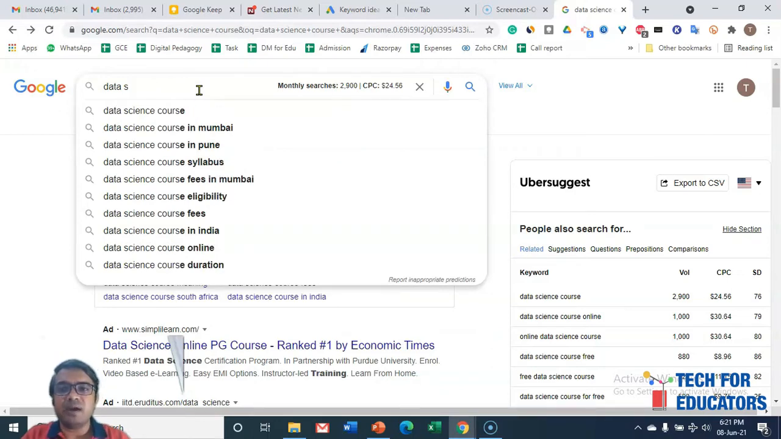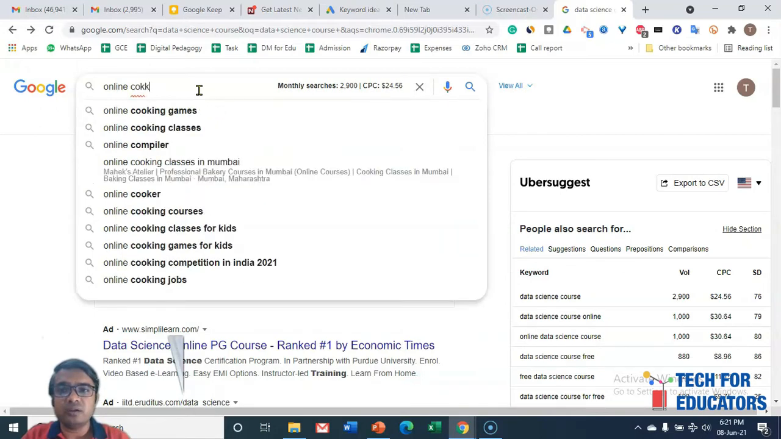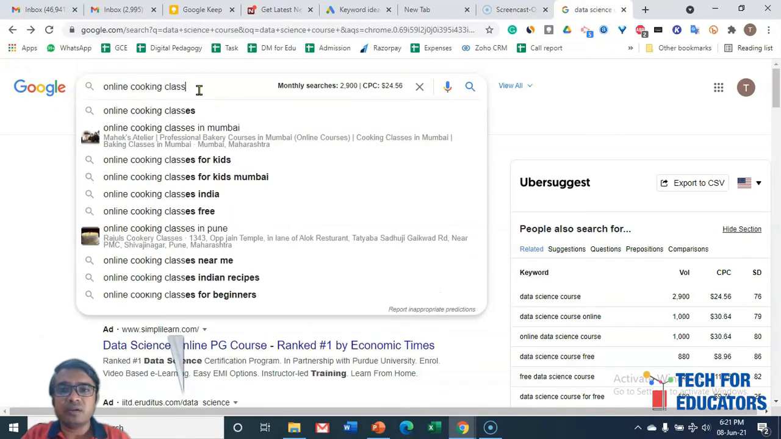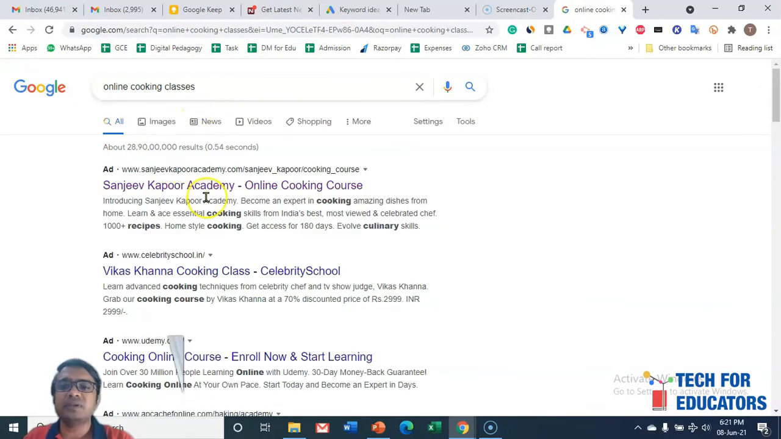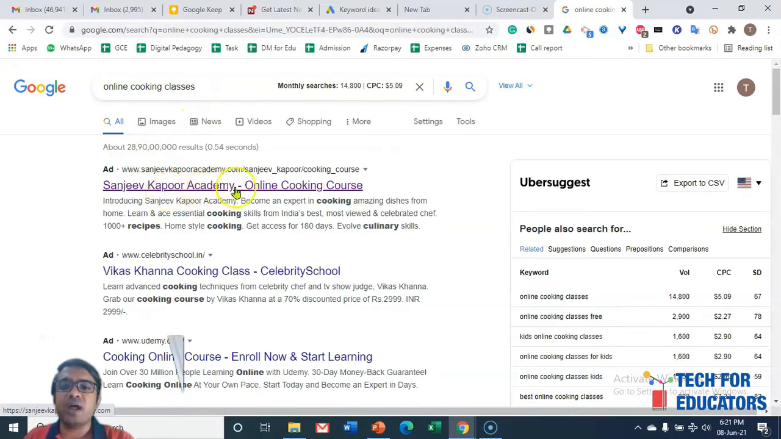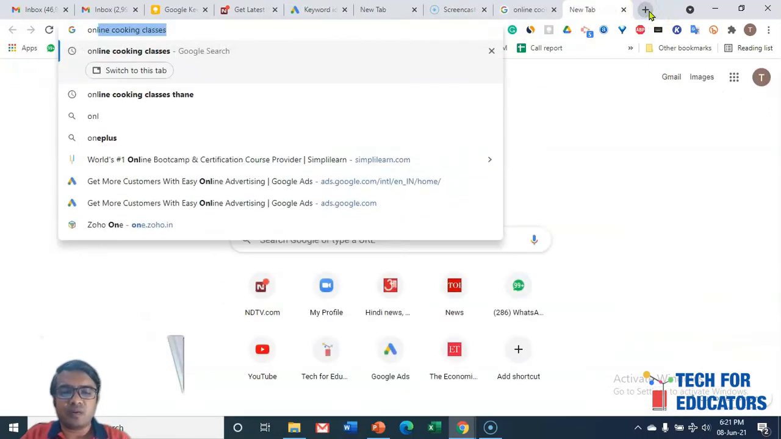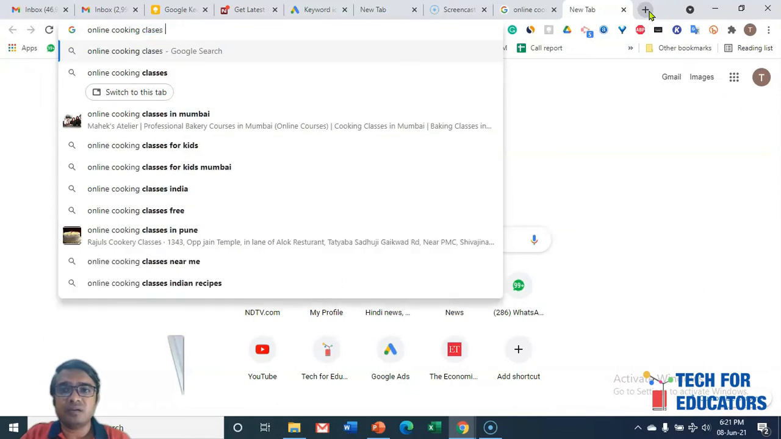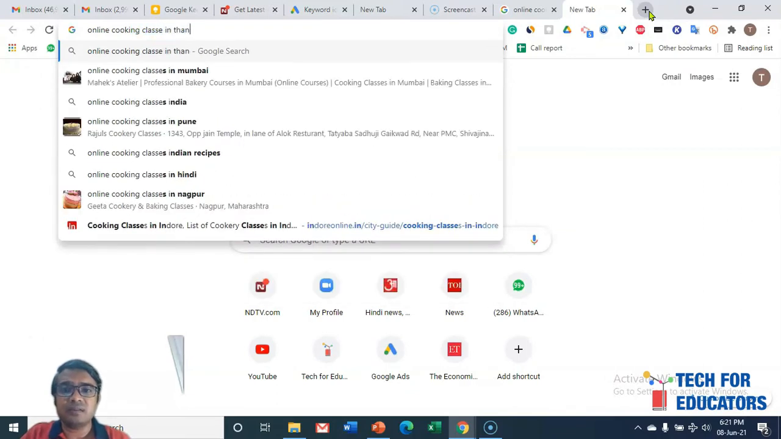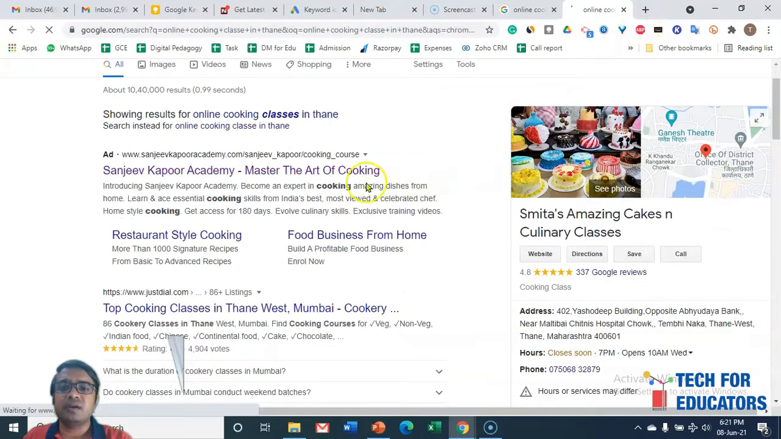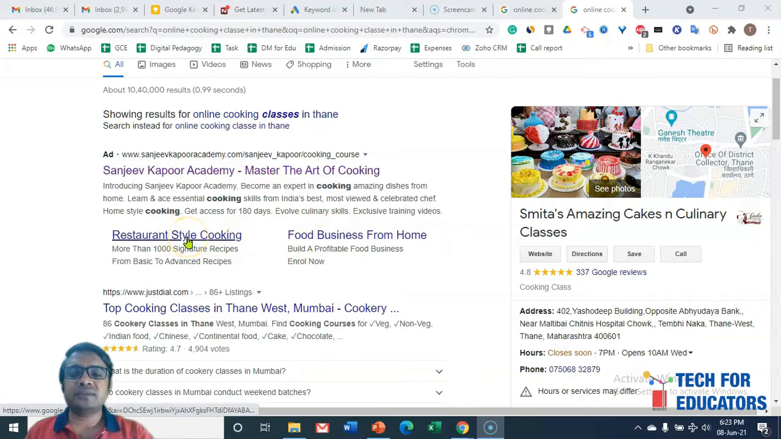So for example, let me write another thing: online cooking classes. Let's see what happened. Here I am seeing the ads from Sanjeev Kapoor Academy, right? These are the ads, but not necessarily every time you will see the same ad. If I type online cooking classes in Thane, here we are also seeing some more details of the same ad, right? For example, here we are seeing two links, one here and one here. So let's try to understand one ad completely in detail.